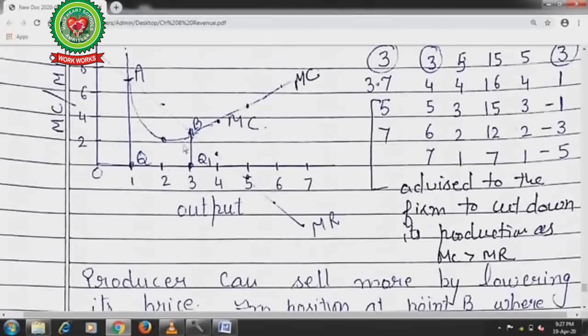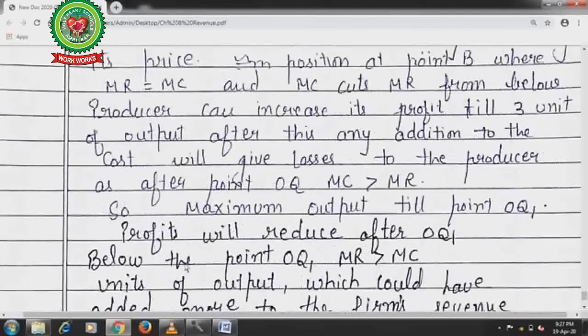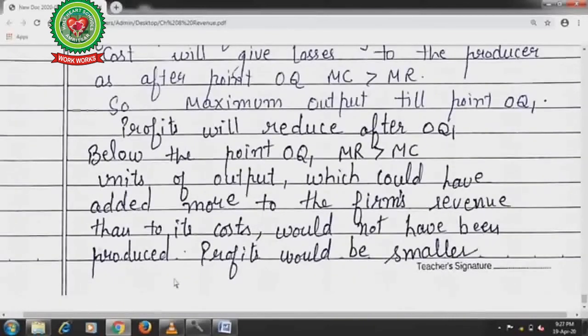That's why the producer will continue till marginal cost and marginal revenue equal each other. So the producer will produce up to that point.